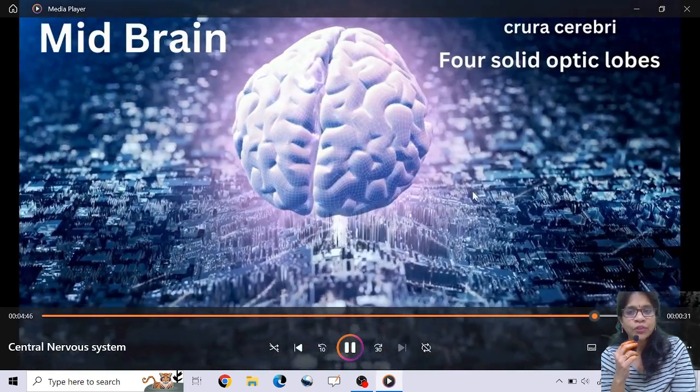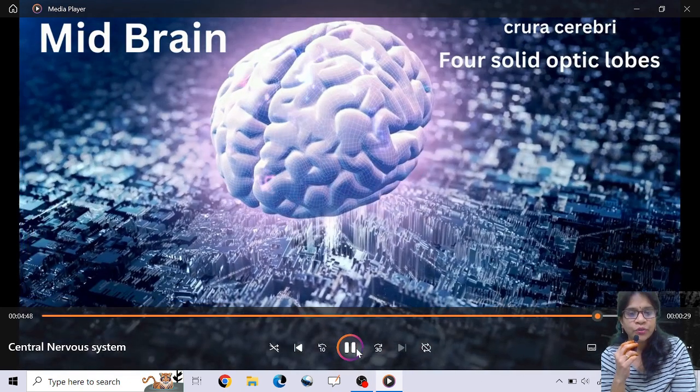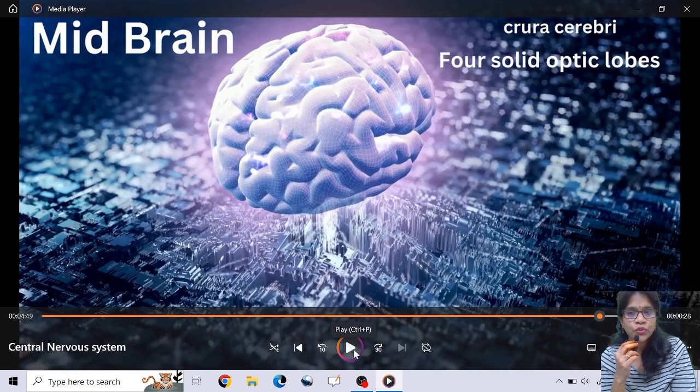And let's talk about the midbrain. In the midbrain I told you there are four solid optic lobes, and they are called crura cerebri, or you can say corpus quadrigemina also. Corpus quadrigemina is also the other name for your optic lobes that represent four in your midbrain.